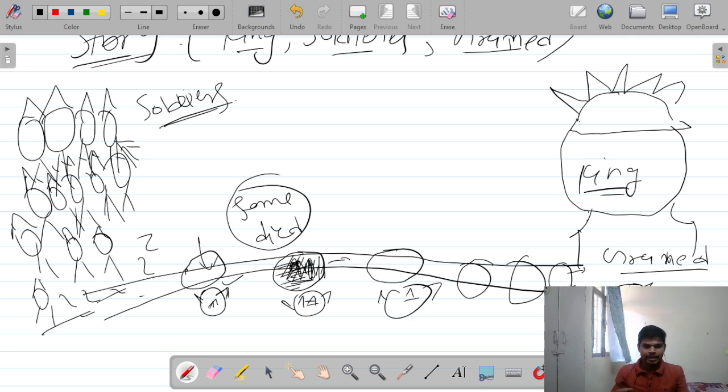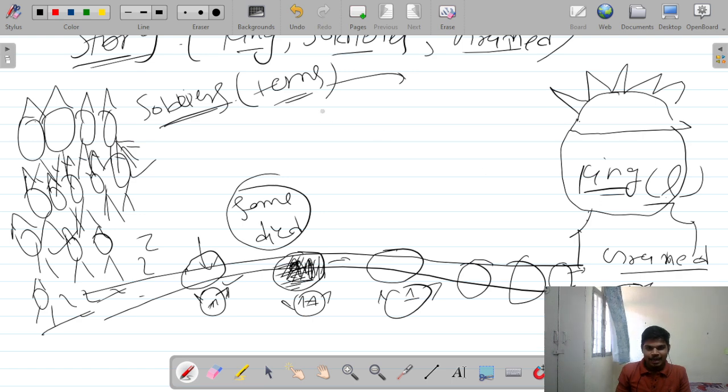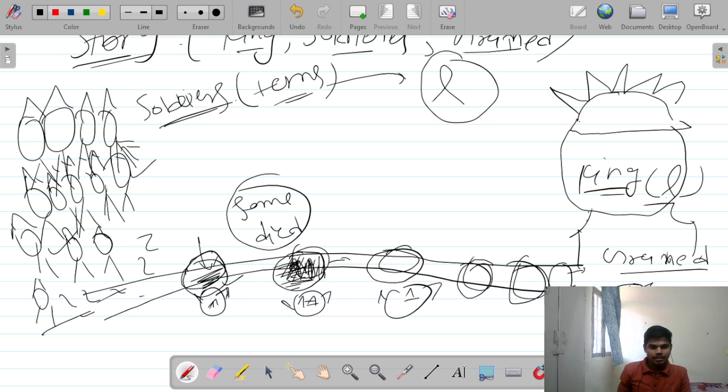So how are we connecting the convergence of a sequence with this example? See, these are the infinite soldiers, so we are treating them as the terms of a sequence. The soldiers are the terms of the sequence, and the soldiers going towards the king means the terms are going towards the limit. My king is L, and the terms are going towards L. And what is the grenade? Where the grenade is thrown, this position, this position, this position, the grenade is thrown by the king.